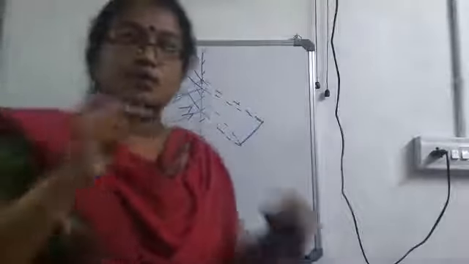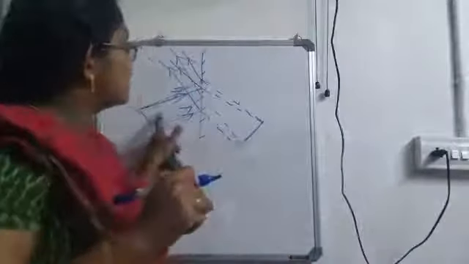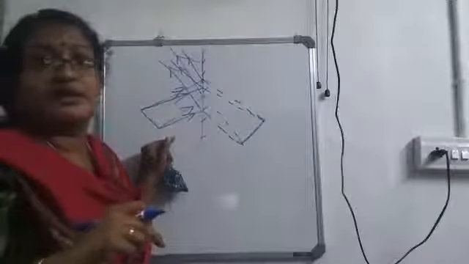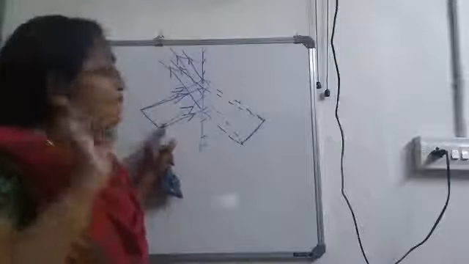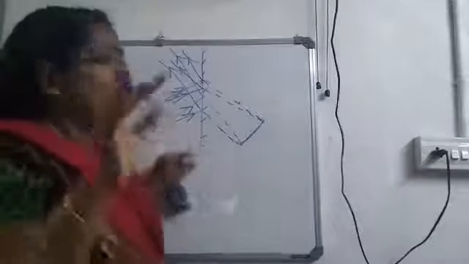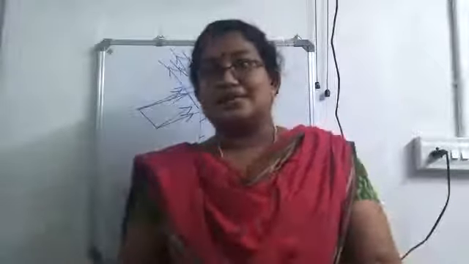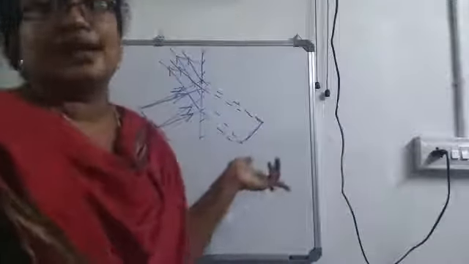If it is a point source, we'll be drawing two light rays from a single point. But in the case of an extended source, we'll be drawing them from the two ends of that object. Don't think that only four rays are coming out of it. Rays are coming from each and every point. But if you draw all the rays, it will be confusing. So, we will just consider two rays from one end and two rays from the other end. Then, extend the reflected rays backward. It meets at a point, and in between that you will be getting the image. Okay. So, is it clear?